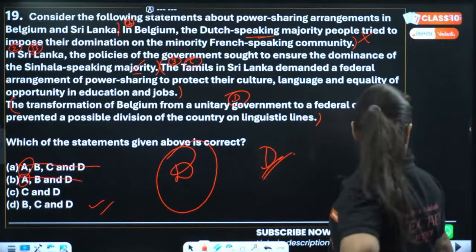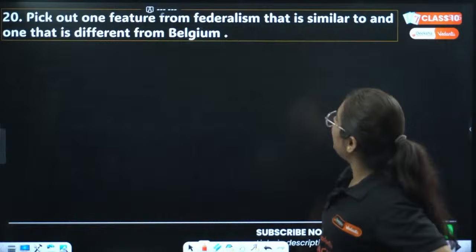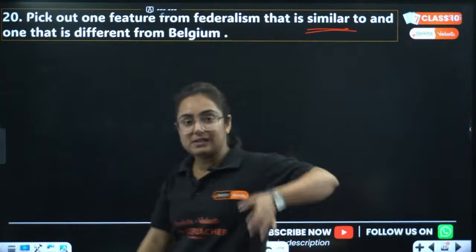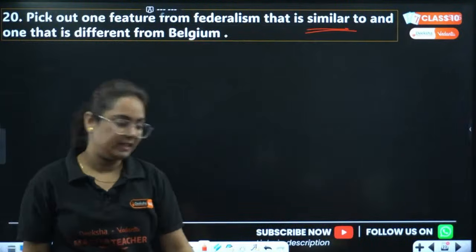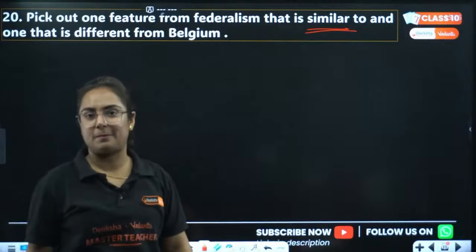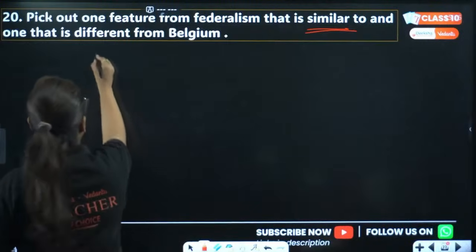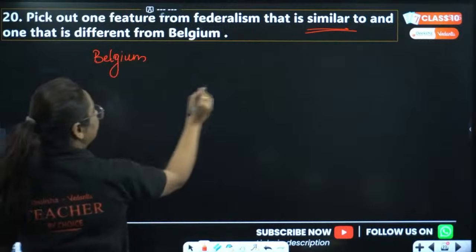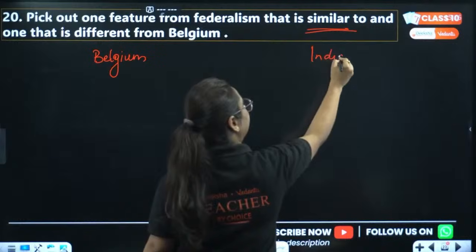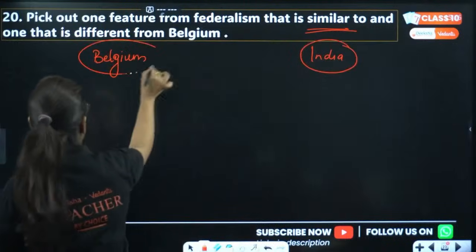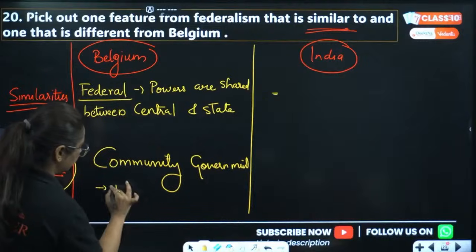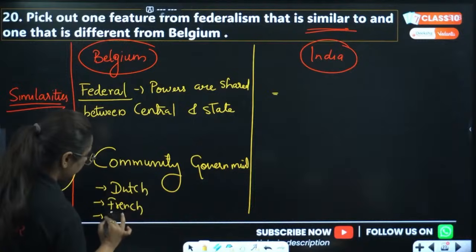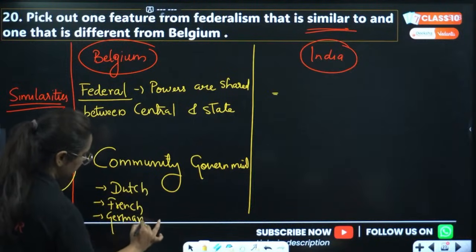Keep it up. Question 20: pick out one feature of federalism that is similar to and one that is different from Belgium. Very good question from NCERT. This is the type of question that should come in your exam. So we know that there is a country, Belgium, which is a federal country. There is a country, India. Two countries. But this is like Dutch. Then we have for French and then we have for Germans too.